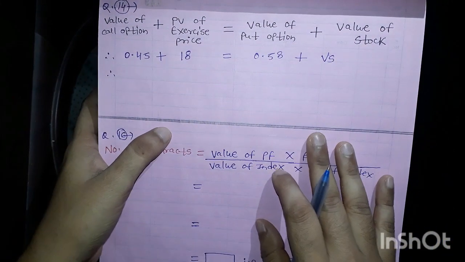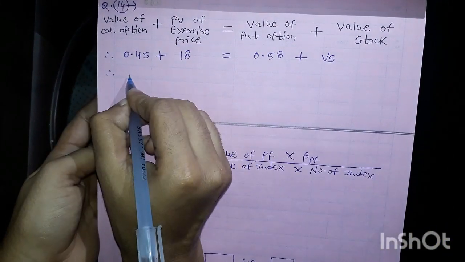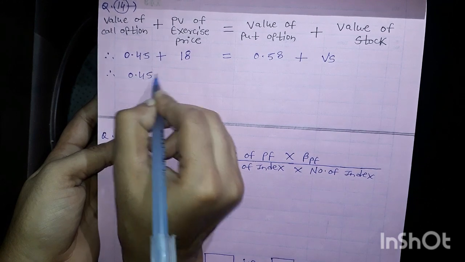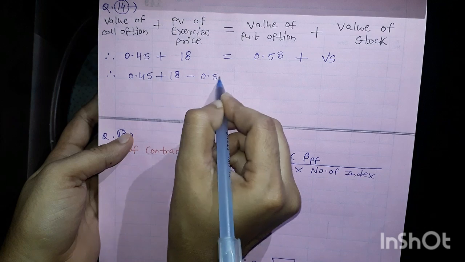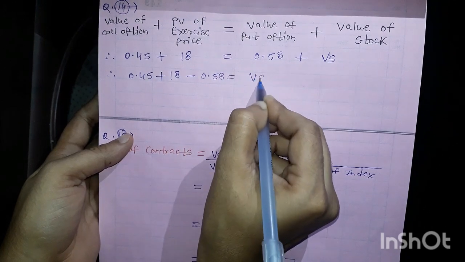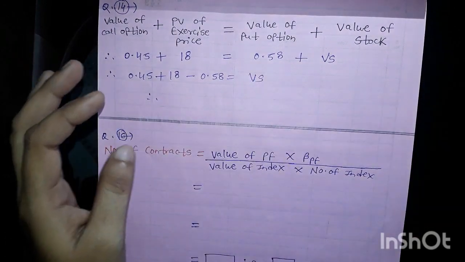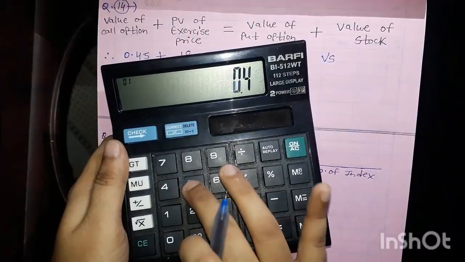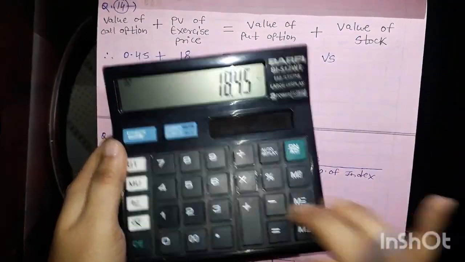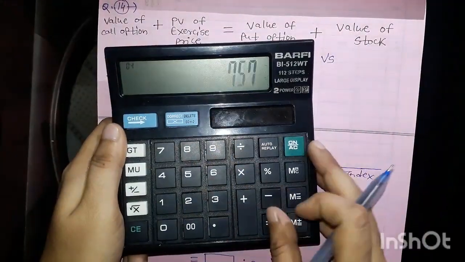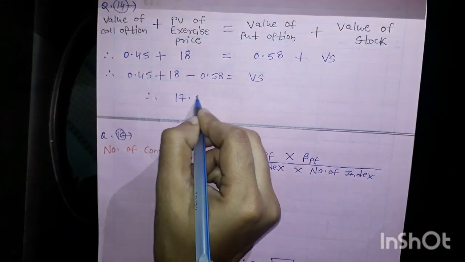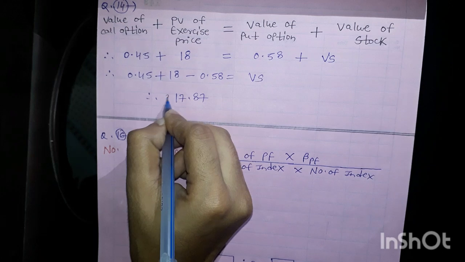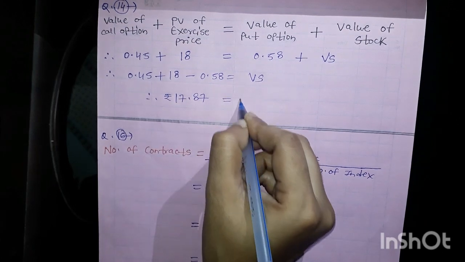Now 0.45 plus 18, we send this here, 0.58 is equal to the value of stock. So 0.45 plus 18 minus 0.58, I am getting 17.87, and the answer will be in rupees.